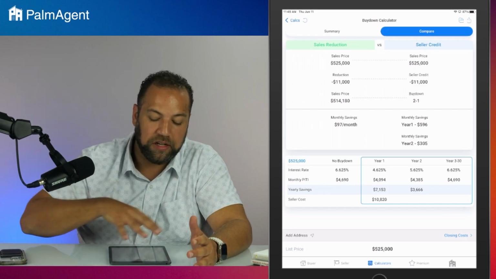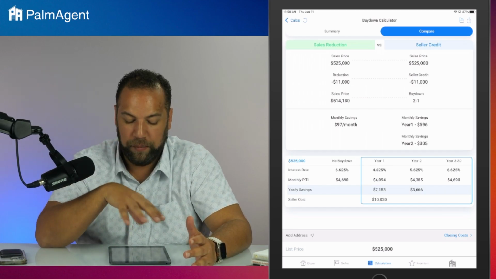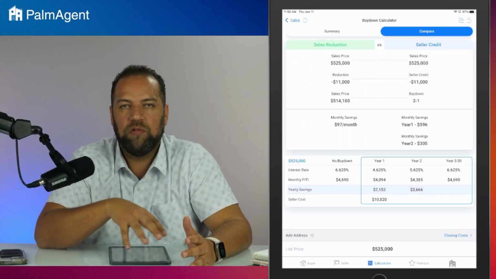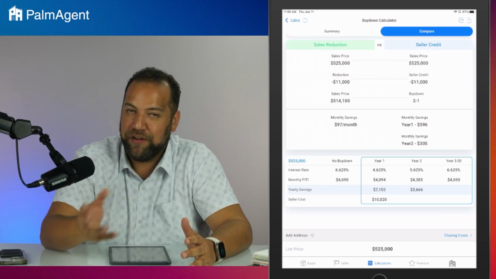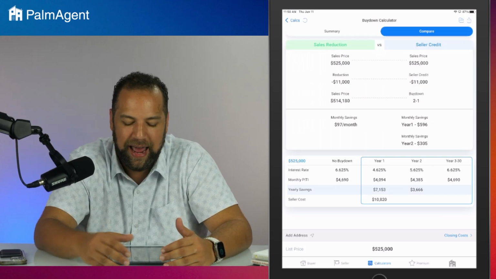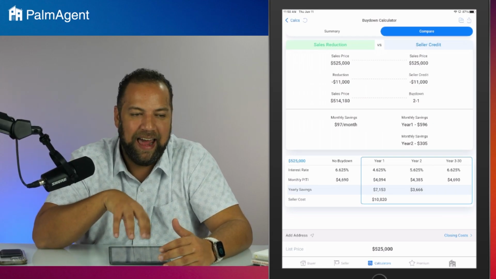And so, such a tremendous tool. For those of you who don't know about this calculator, I urge you to just pull this calculator out and run rough scenarios with it. If you're confident enough, use it in front of your client. You'd be surprised at how this might unlock that buyer.